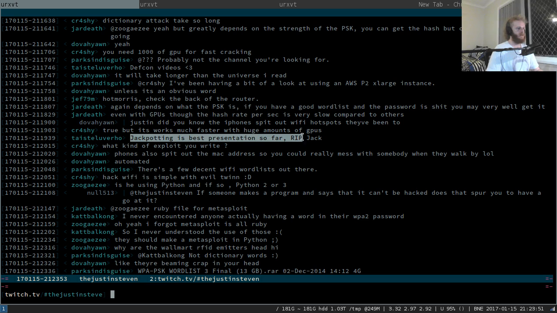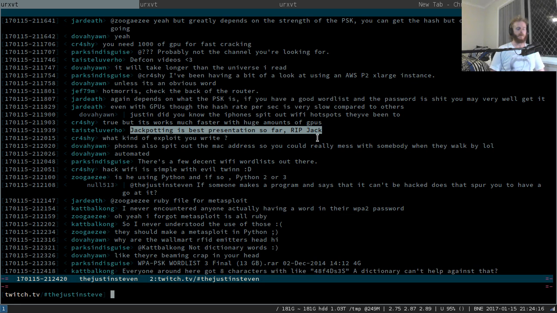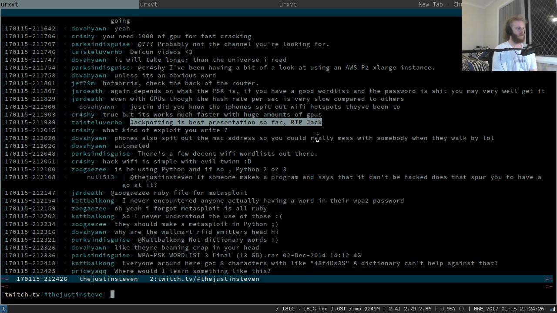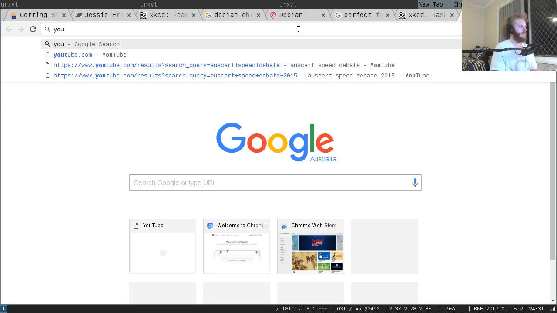Yes, big +1 to that, and big +1 to the RIP Barnes. For anyone who doesn't know, Barnaby Jack, or Barnes, was a fantastic security researcher, did a lot of really cool stuff, did a lot of real world hacking, like he hacked ATMs, and towards the end of his life was working on embedded medical devices and had done some really cool research in that area, and then tragically passed away, and we lost one of the good ones. If you haven't seen Barnes's jackpotting talk, go and watch Barnes's jackpotting talk. In fact, I'm going to paste a link because everyone should watch it.